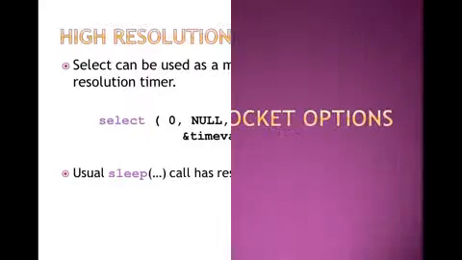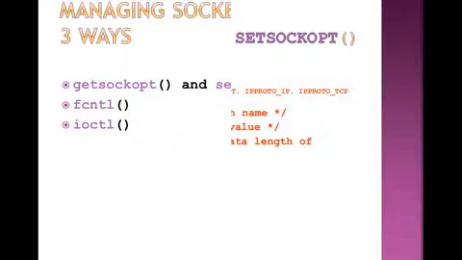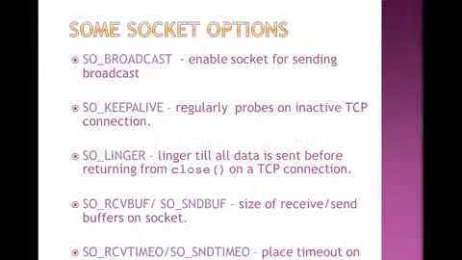This is the example. Then the high resolution timer. The sleep function is used for a resolution of seconds. Then we discussed socket programming and the socket options that are available. Three ways are used to manage the socket options: one is getsockopt, one is setsockopt, one is fcntl, and one is ioctl.